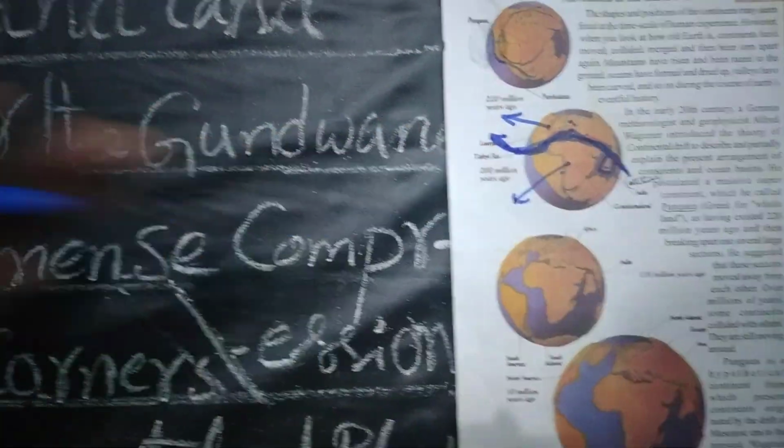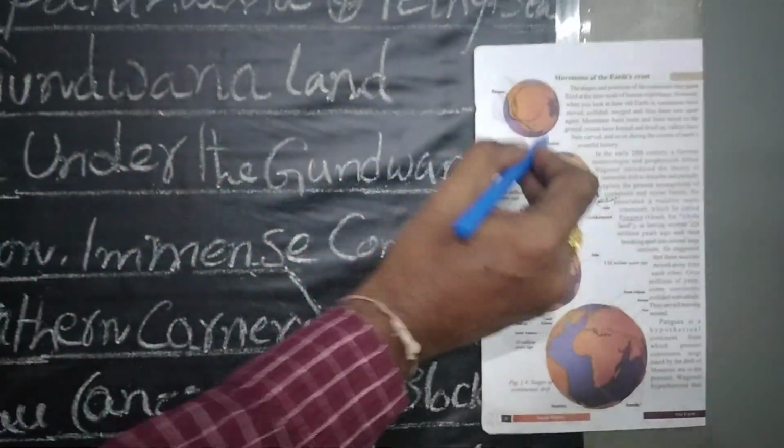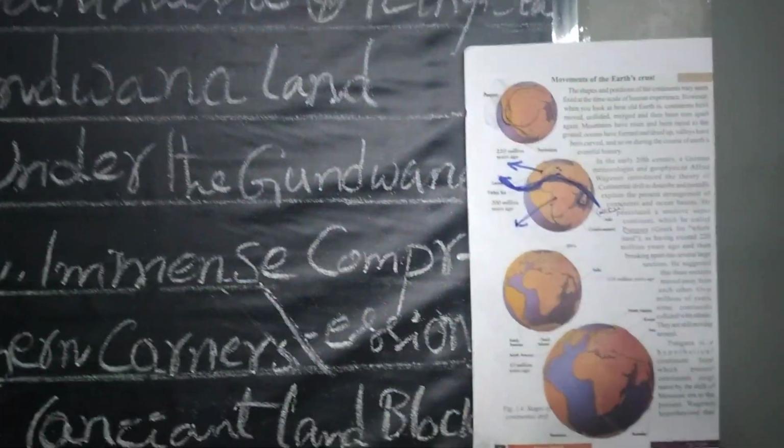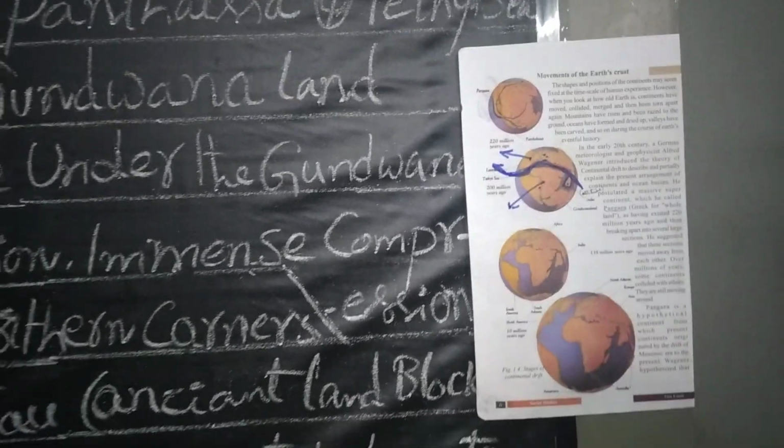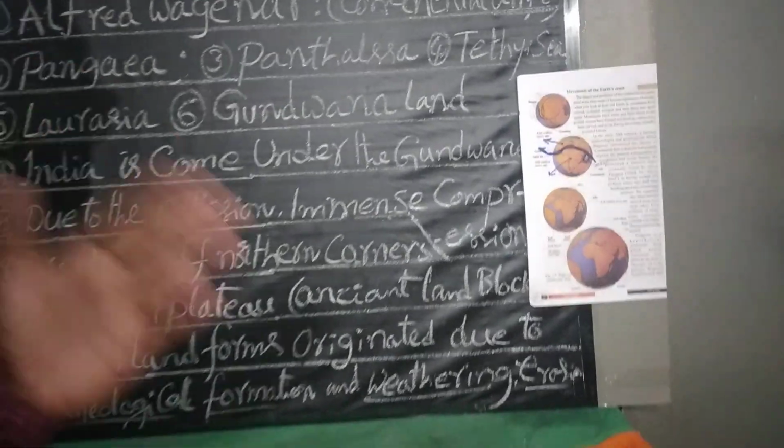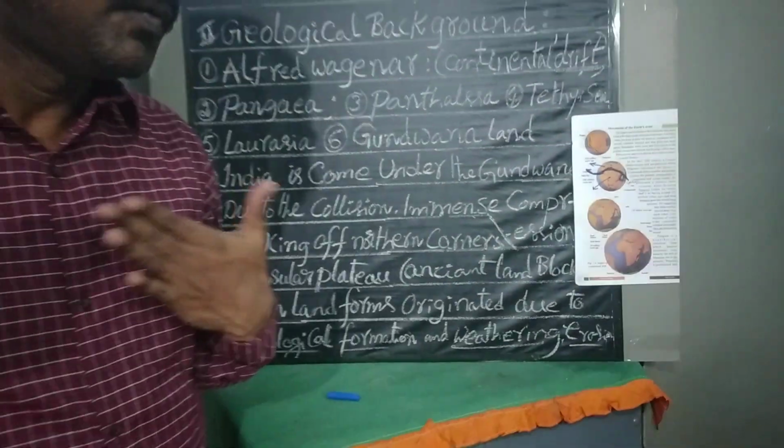Like that, two giant lands were formed. Again these two were divided into parts, and finally split into pieces, and 7 continents were formed.